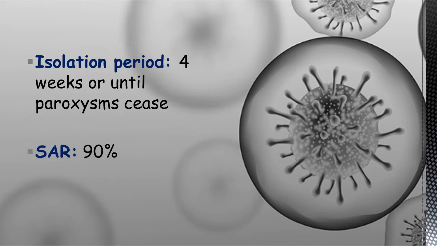And the secondary attack rate is 90%. So let's see what the secondary attack rate is. It is the probability of development of a secondary case following the exposure to the primary case. So here in case of pertussis it is 90%, which is similar to chickenpox.